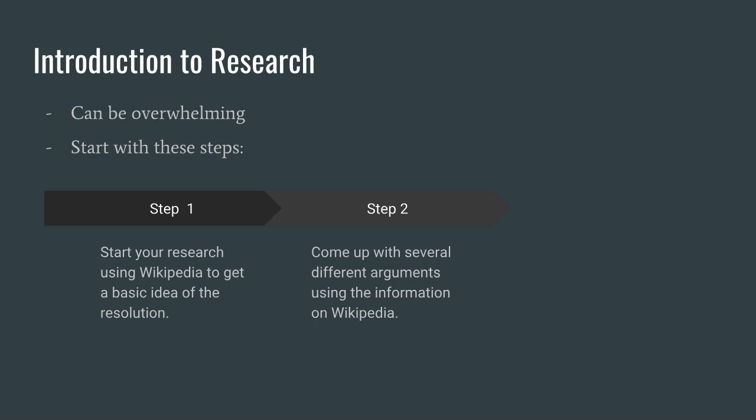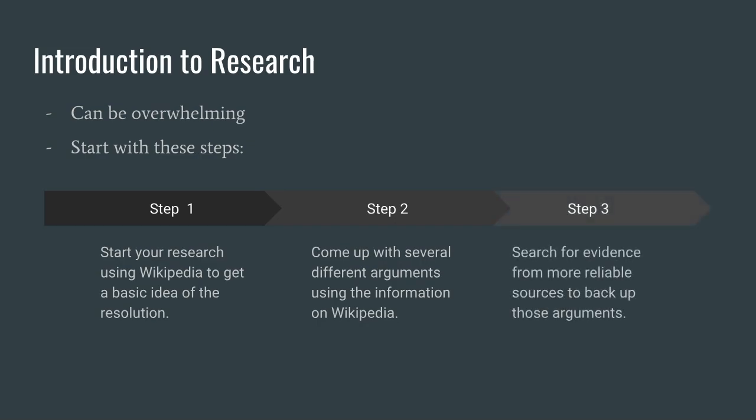If you want to use some statistics provided by Wikipedia, look at which reference the statistic came from, and then take the statistic from that reference instead of Wikipedia. As a rule of thumb, it is always more reliable to take statistics from their original source. After you come up with several different arguments, you can begin to research evidence to back up those arguments.